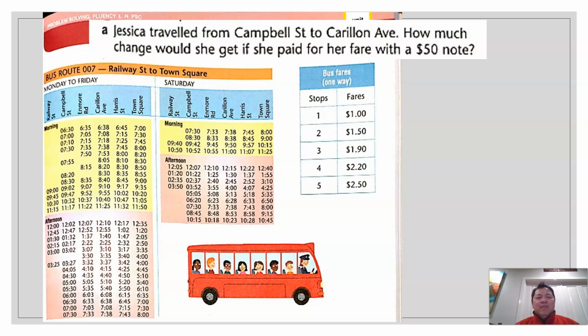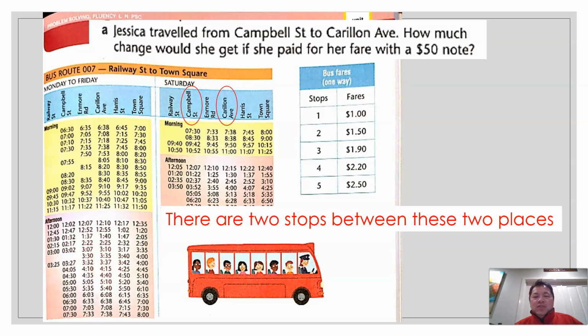So Jessica traveled from Campbell Street to Carrion Street. How much change will she get if she paid her fare with a $50 note? It's a very interesting question. Now we're looking at the amount of fares that she needs to pay. So Campbell Street to Carrion Street. How many stops would there be? There are 2 stops from Campbell to Carrion.